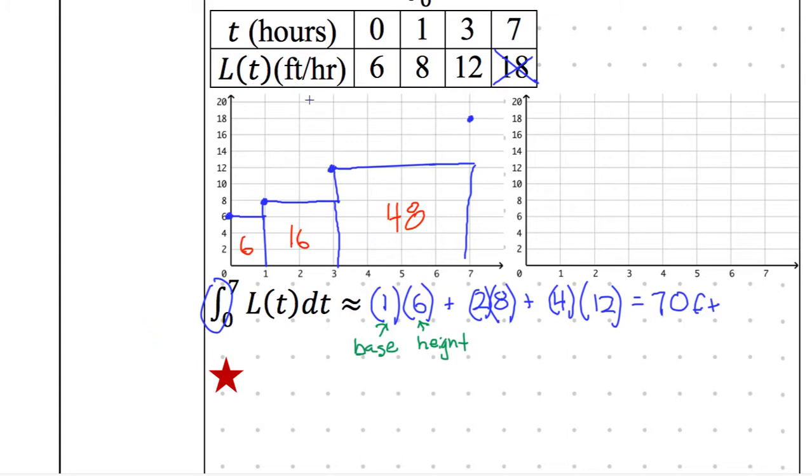What about plus C? At one point we had plus C. I forgot about that. Yeah, so we had plus C whenever we had an indefinite integral, when we didn't have bounds. When we do have bounds, then the C gets canceled out.